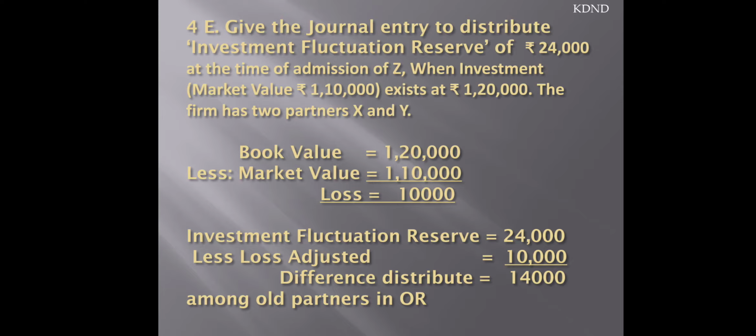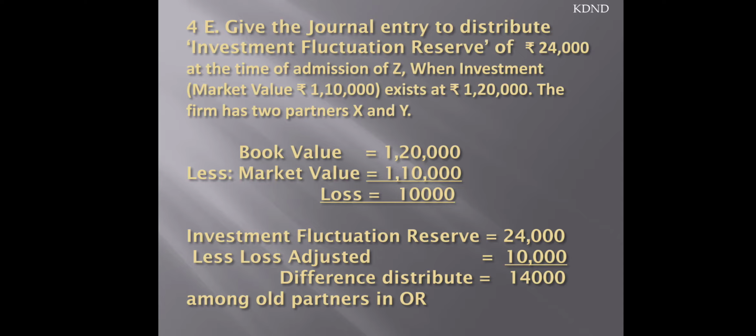So the book value is 1,20,000. You can see here, give the journal entries to distribute investment fluctuation reserve of 24,000 at the time of admission of Z, when the investment's market value is 1,10,000, but it is shown in the books at 1,20,000.